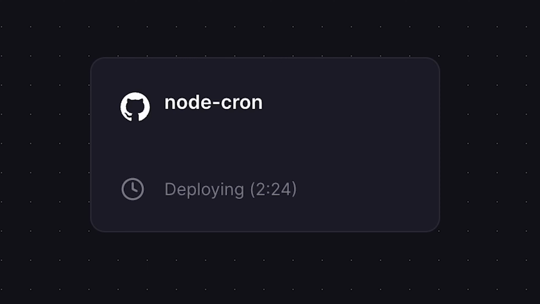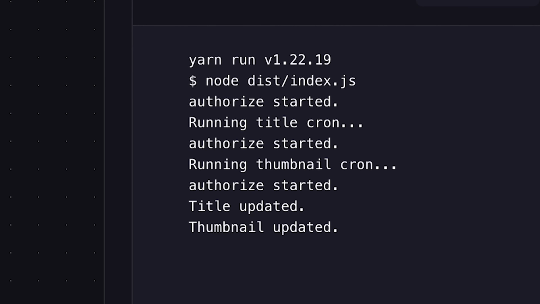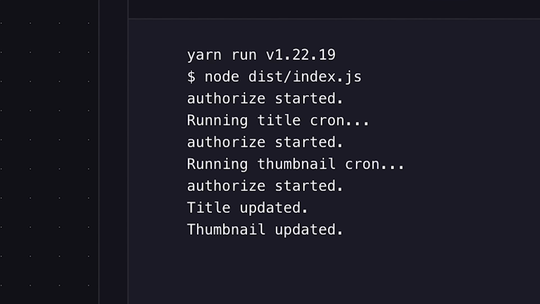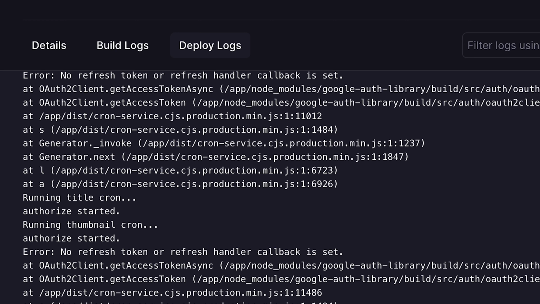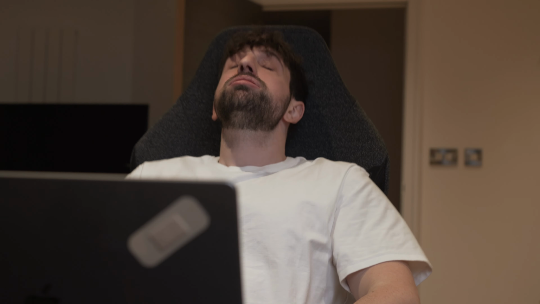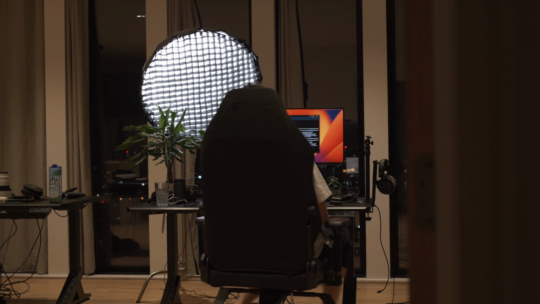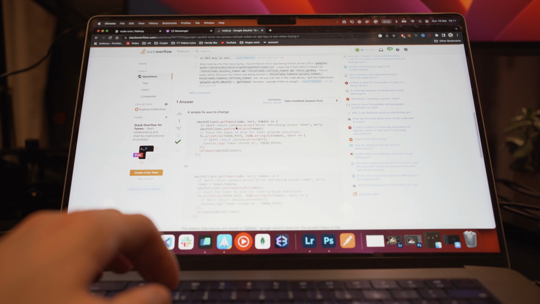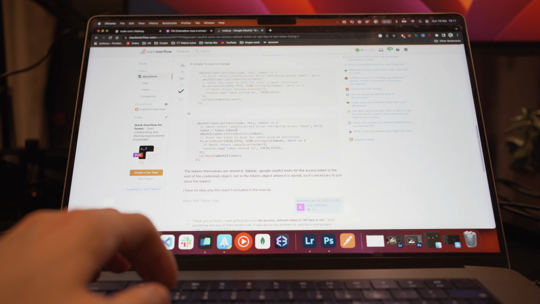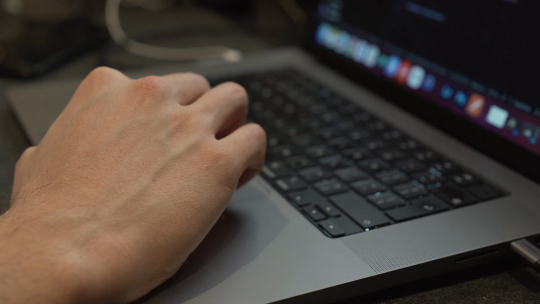I'm using Railway, which means that it's super easy to deploy my code. After a few minutes running the script, I still had a bug, still with this refresh token thing. I spent the next hour trying to find a solution. After gathering the few brain cells in my brain, I was able to find a solution and was able to understand how this refresh token thing was working.